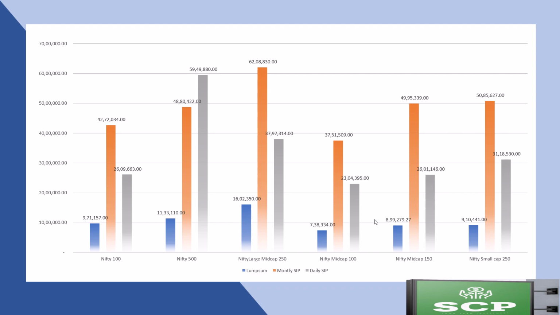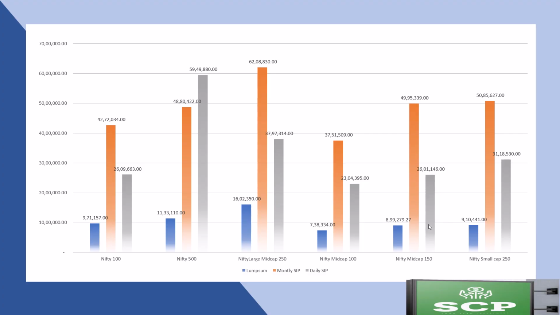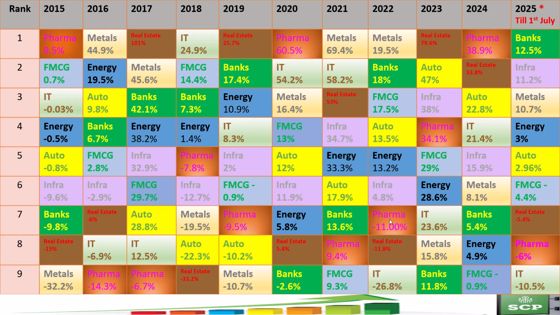The screen showcases the dynamic performance of equity benchmarks over a chosen time frame, vividly illustrating their total value and growth. Now let's check the sector performance from the past 10 years. You can see the sector performance on the screen: Pharma, FMCG, IT, information technology, energy, auto, infra, banks, real estate, and metals.